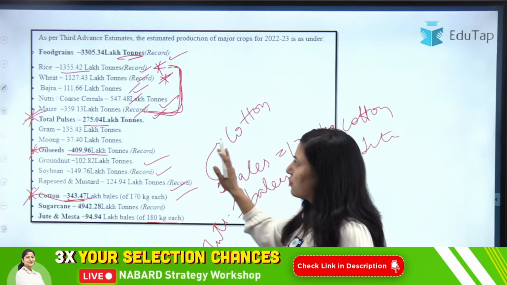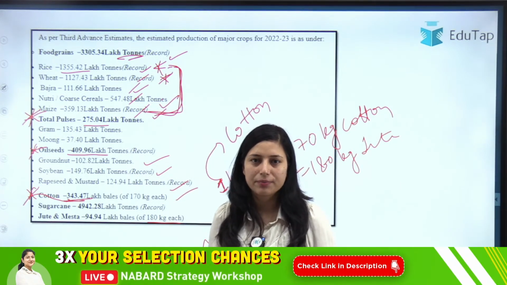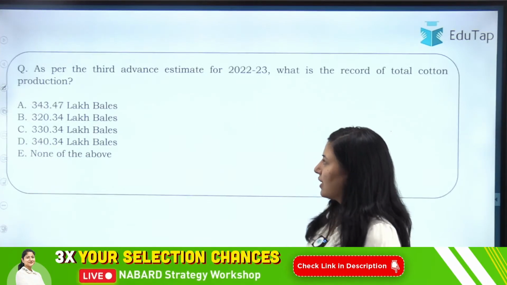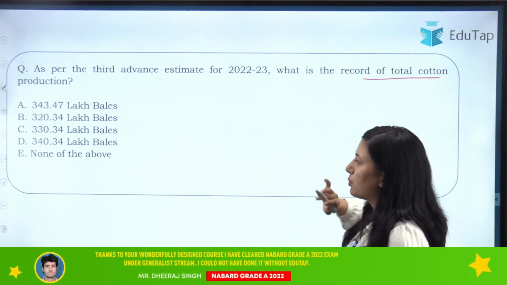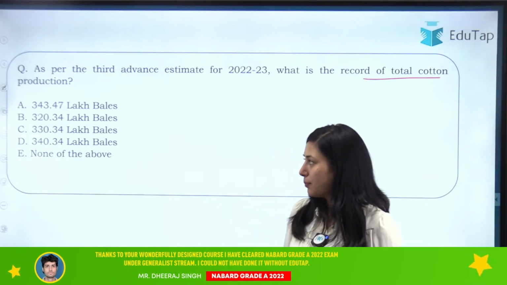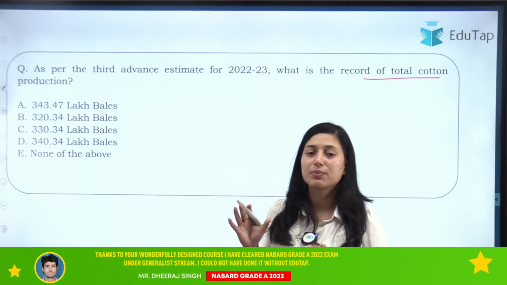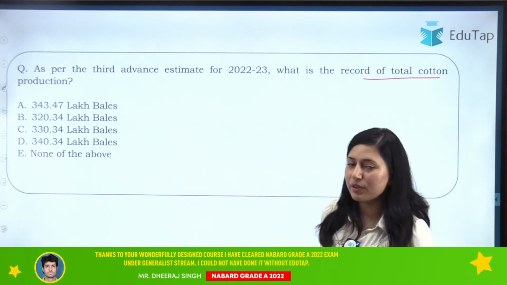Clear? So this was the third advanced estimate. This was the data regarding the third advanced estimate. Let's now do a question. As per third advanced estimate, what is the record of total cotton production? We have just discussed. You have to tell the cotton production as per third advanced estimate. So your options are given. What will be the right answer here?